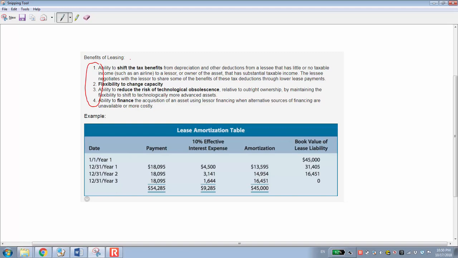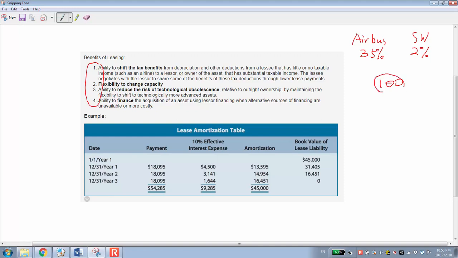So actually, leasing is a kind of vehicle. It can shift the tax benefit from one company to another company. For example, two companies. One is Airbus, which makes aircraft. The other is Southwest Airlines. For example, Airbus's income tax bracket is 35%, and Southwest's is 2%, because Southwest is not as profitable as Airbus. So there is $100 of depreciation, just for example.